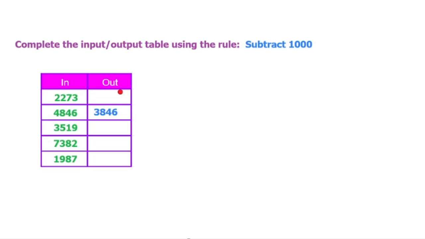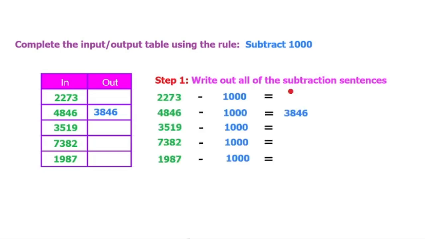So there's one number that's been given to us already. So the first step is to write out all of the subtraction sentences. That'll make things much easier for you, okay? So you take the input number, you subtract 1000, and then you figure out what the total is, okay? So this one, which was already done for us, has the answer 3846. So you put in all the inputs minus 1000.